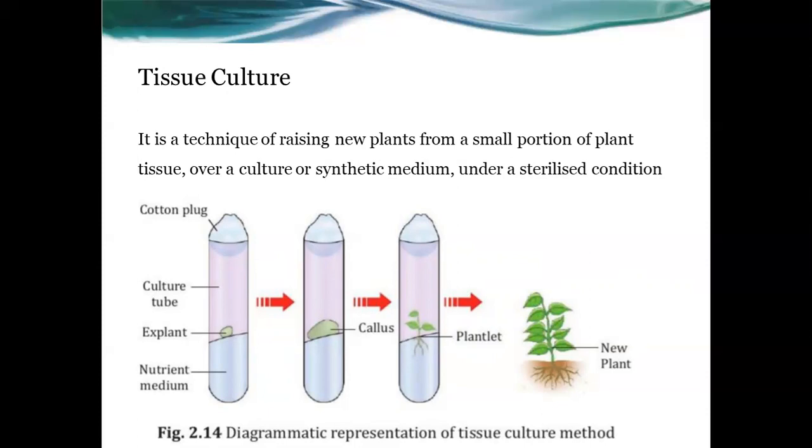So we use one explant, a small portion of the plant, and with the help of the culture or synthetic medium under a sterilized condition, this explant or callus changes into plantlets, and the plantlet changes into a new plant. This process or technique is called tissue culture.